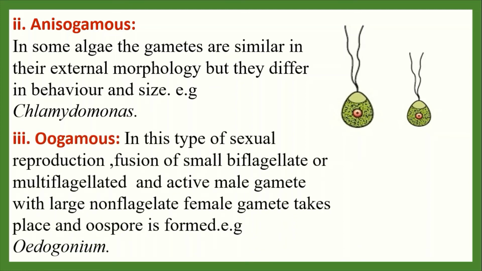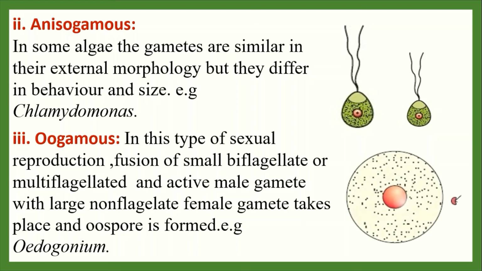Oogamous. In this type of sexual reproduction, fusion of a small biflagellated or multiflagellated and active male gamete with a large non-flagellated and passive female gamete takes place and an oospore is formed. Example of oospore is Oedogonium and Chlamydomonas also.